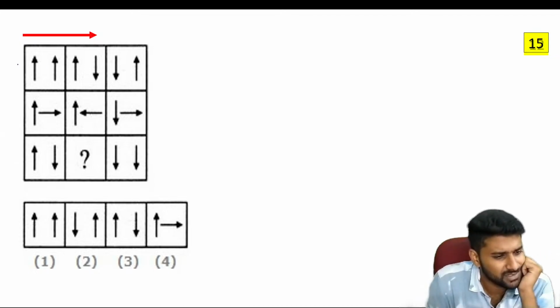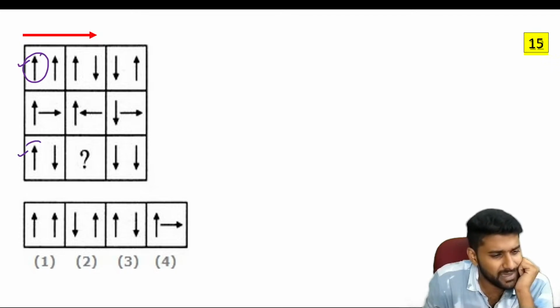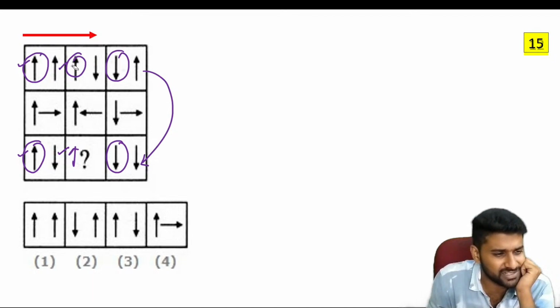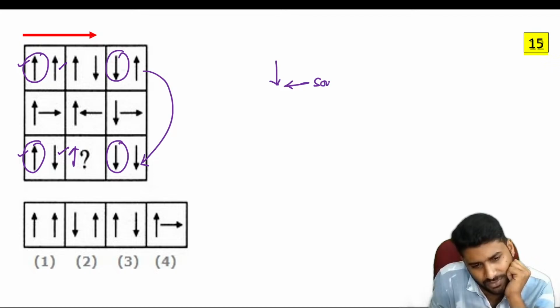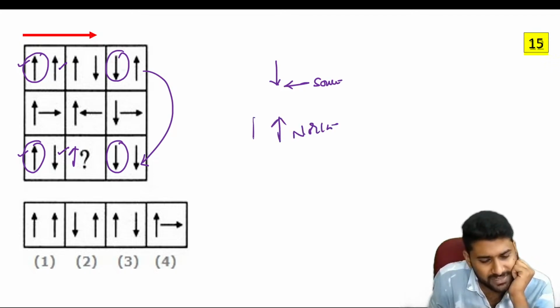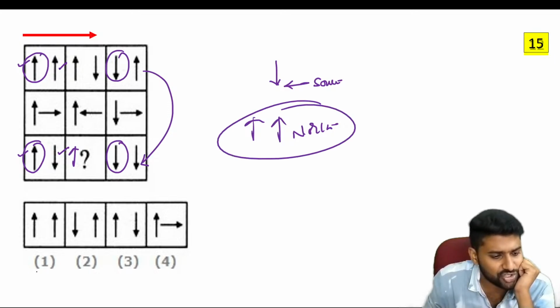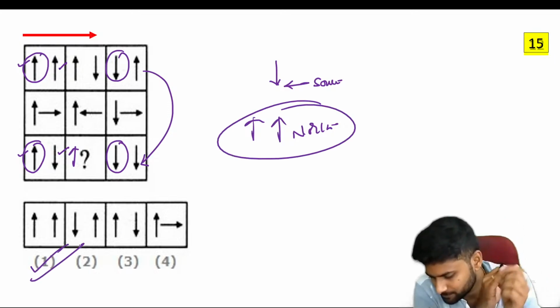Now see, you have to look at this picture in this way. Same arrow, but in an inverted shape. You have to place the same arrow. Why? Because here and here the arrow is the same, but here it is simply inverted. So now you have to take an inverted one. Inverted means pointing south, and inverted again means pointing north. So your answer must be both pointing towards the north side. So one is the correct answer.